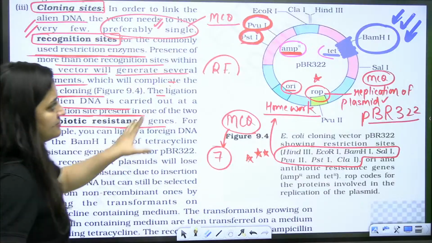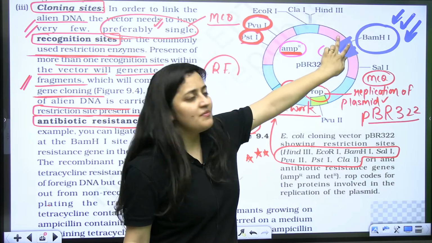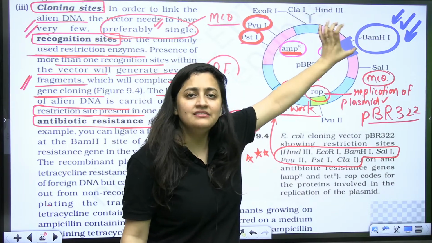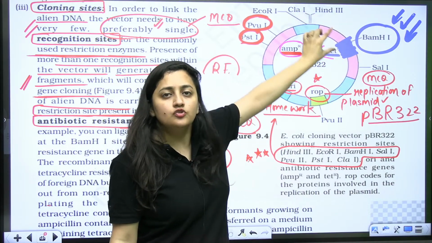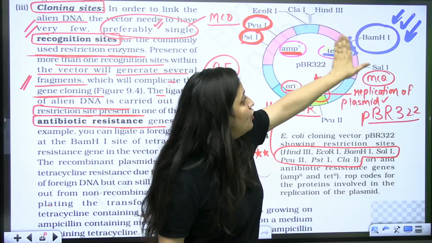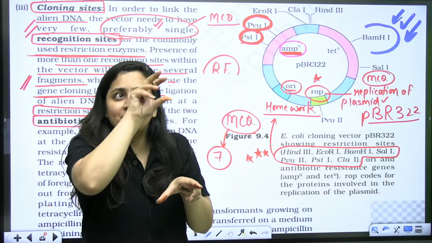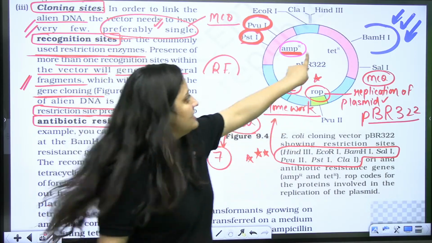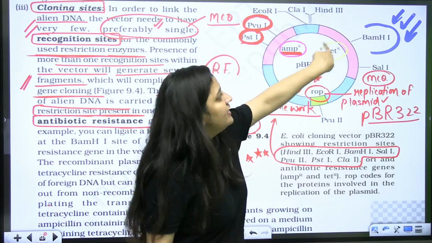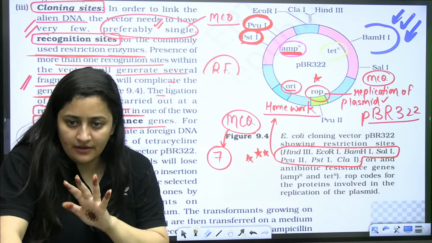Again, I'm repeating: pBR322, I'm using this enzyme. With the help of this enzyme, I'm making the cut here, and here I am inserting my desired DNA fragment. So I am interrupting the gene. I'm breaking the sequence of the gene which can provide tetracycline resistance to that particular bacteria, isn't it?